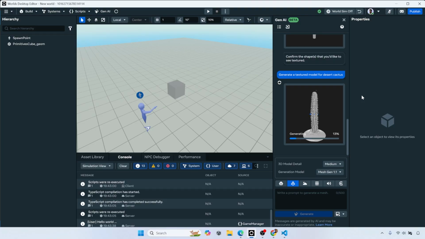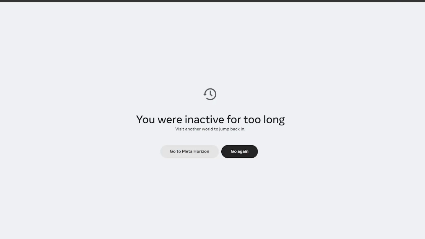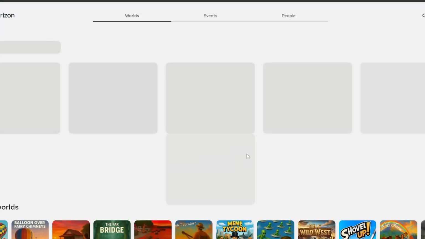All right, so it looks like the texturing is going to take a little bit longer. So I'll be back when it's done texturing, and we'll wrap up this video. Let's see here. In the meantime, let's go to Meta Horizon. Let's see what's going on here.